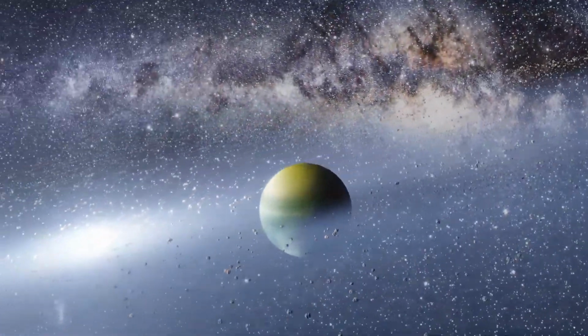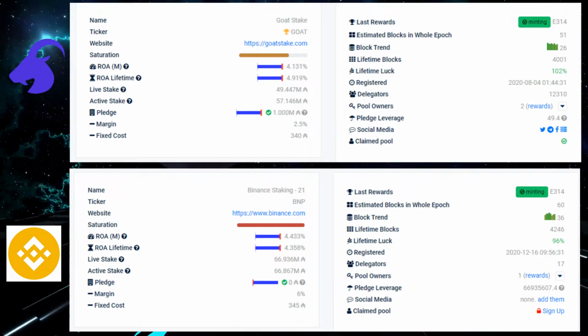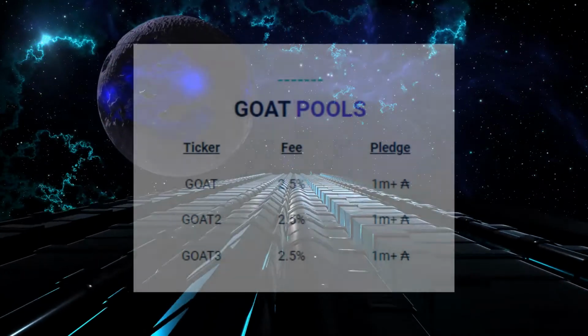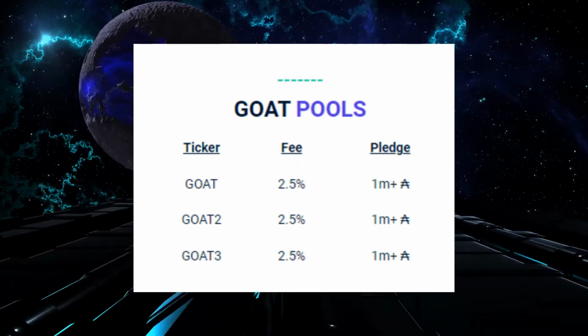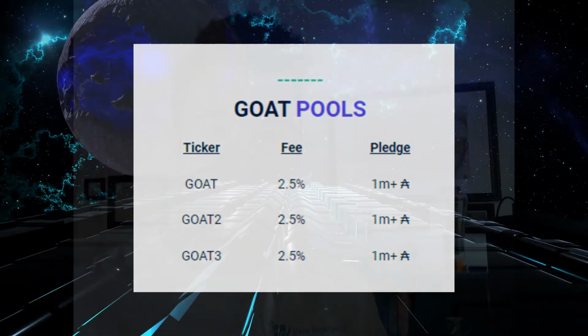But for a better comparison, let's look at Binance's pools compared to a stake pool like GOAT. GOAT has a 4.9% lifetime ROA compared to Binance's 4.3. They also have higher lifetime luck, which may symbolize better server uptime. Additionally, they have lower margin, lower saturation, and significantly better pledge influence. One thing that GOAT doesn't have is a mission or a purpose. They're actually running multiple stake pools instead of sticking to just one, which is not great for the health of the network. And while you might think, oh, that doesn't matter, I just want to make money, it really does matter for the long-term outlook of the blockchain. If you believe in Cardano enough to buy and stake it, then you must realize that keeping the network decentralized and secure will affect your bottom line eventually.